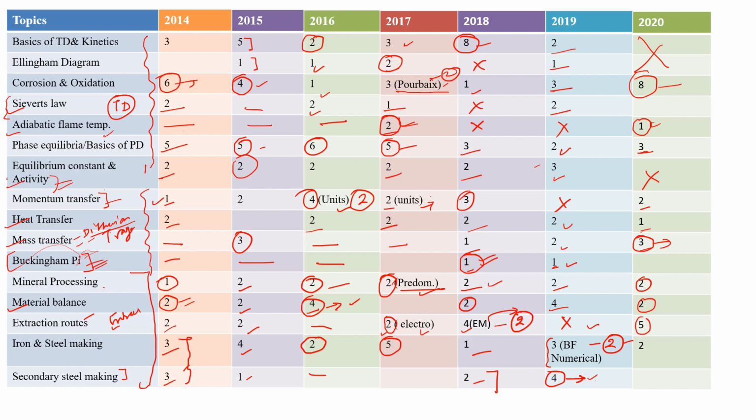Extraction route was 5 marks, because this extraction route basically includes all pyrometallurgy, hydrometallurgy, and that matching type of question that came from mixtures of the processes and process route, the extraction process route. Okay, basically the extraction routes. So I have included all that in extraction route. Okay, so iron steel making 2 marks. So this was all about the thermodynamics part, transport processes and extractive metallurgy.